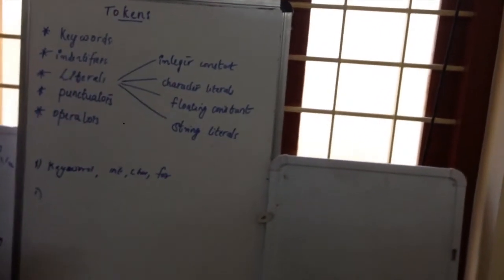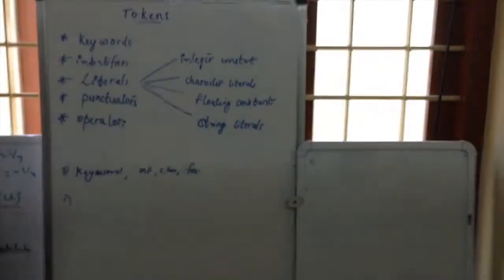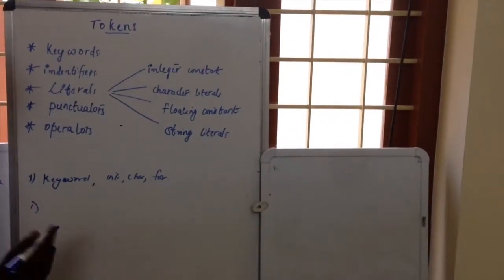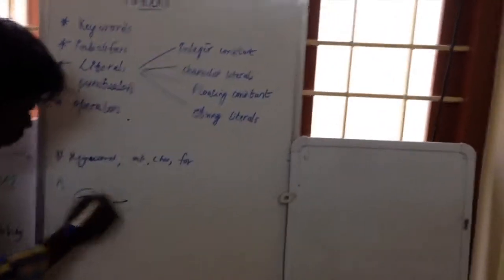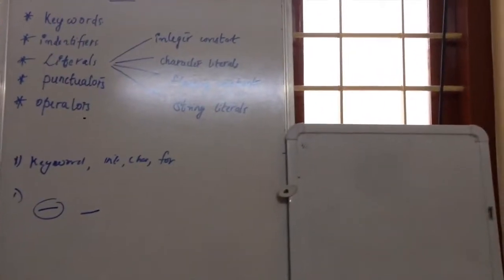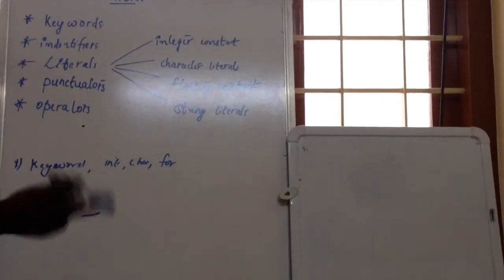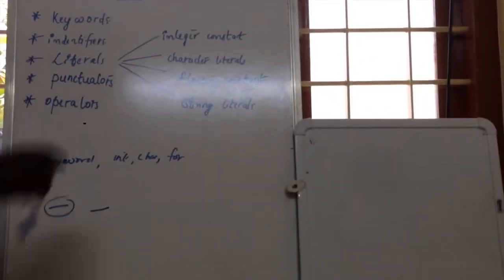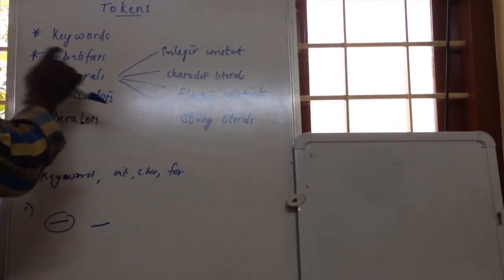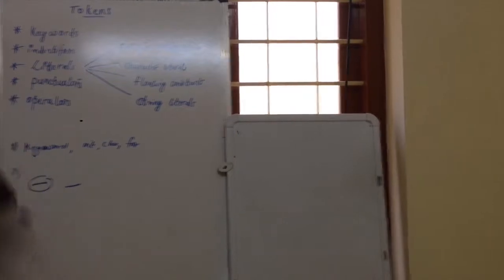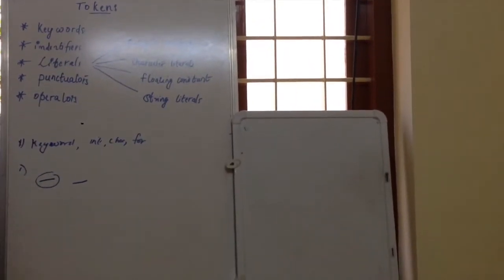The second rule is that the starting must be a character. We should not start with a digit. Another one is underscore, which is a symbol. Underscore can be used as the first character. So any character or underscore can be used, but no digit should be at the start. And the important one is, while naming an identifier, we have to check whether that name is a keyword or not. If it is a keyword, we have to go for another name.